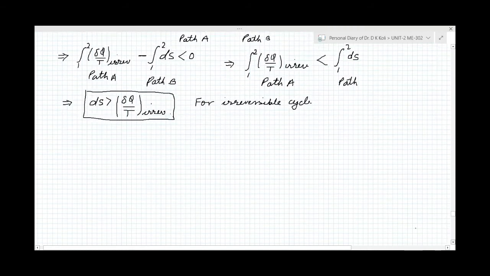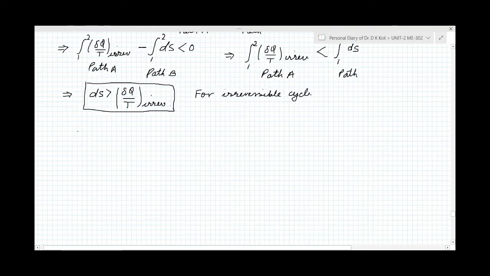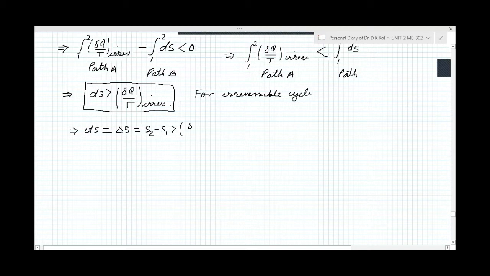This ds is the small change of entropy, and it can also be written as del s, and this del s can be written as s2 minus s1, the change of entropy, and this will be greater than del q by t irreversible.